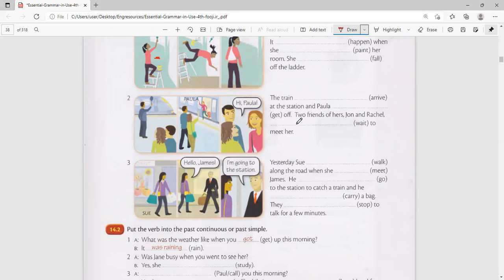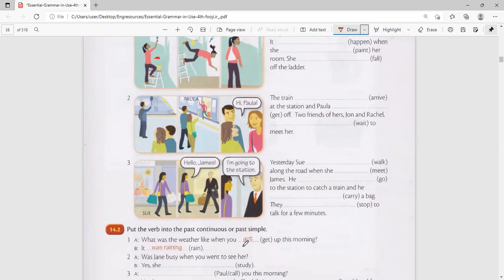Two friends of hers, John and Rachel, waiting to meet her. Were waiting to meet her. You see, long action. Wait. And then the lady came. Oh, hi, Paula. You see that? Yeah, so they were waiting. So Rachel and John were waiting to meet her.